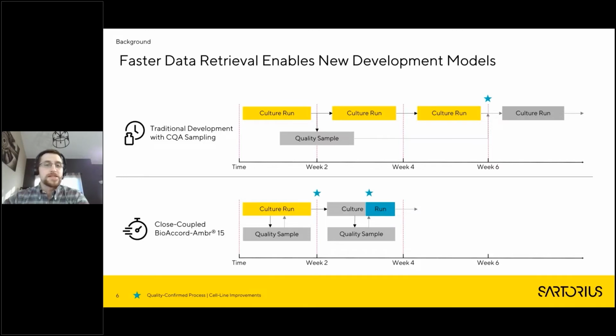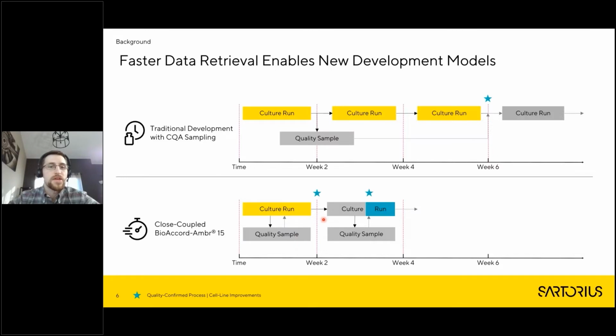But that doesn't have to be the case. When we couple these two instruments together, we're able to send out samples, generate that data, and get it back within 1 day. So that's the new motif that I have going on in this lower figure. On the lower one, we have, let me grab a laser pointer, our cell culture run, quality samples are sent out to yourself basically, and the data would return right back.